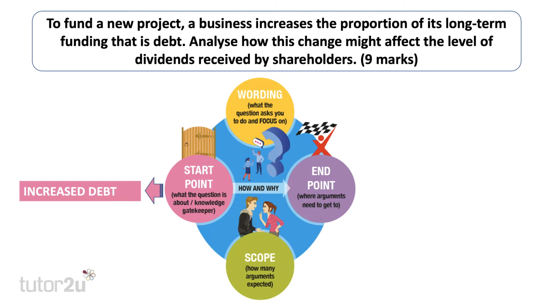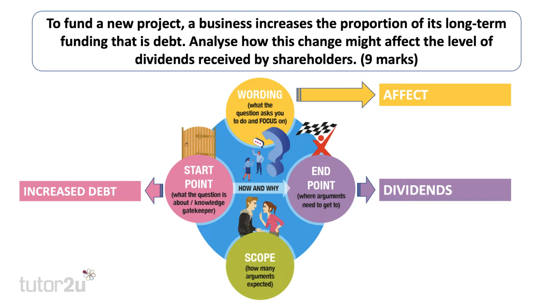Well, I think this question is about debt, increased debt as a source of finance for this project, but our arguments need to get to the end point, which is the effect on dividends. And therefore that key part of the wording is the effect. How does increased debt affect the ability of the business to pay out dividends to shareholders?